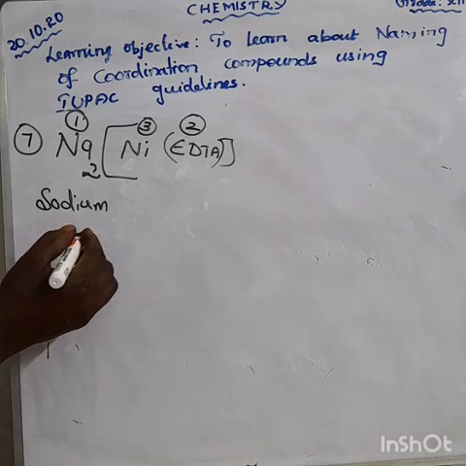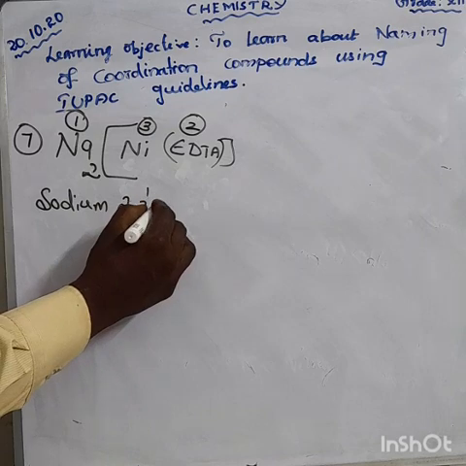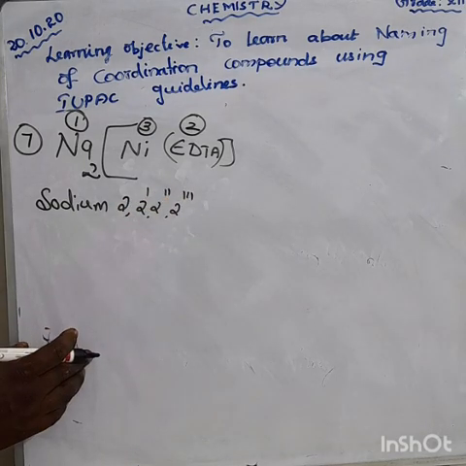What's the name? How can you write the formula? 2, 2 single dash, 2 double dash, 2 triple dash. Clear?